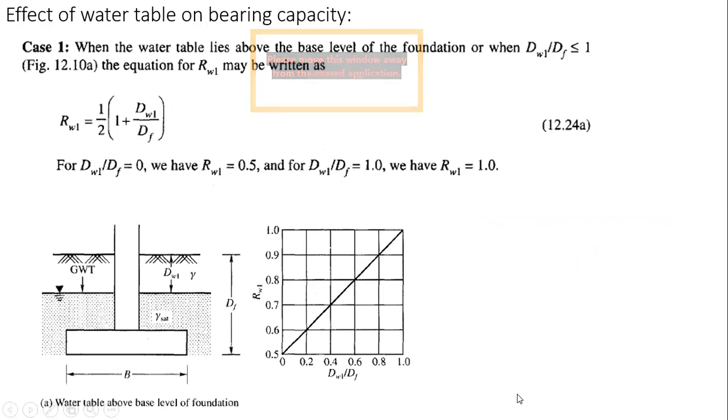So if you are considering one case, in the other case it will be 1 only. Rw1 will be 1 when Rw2 is computed, if it is above the water table. And if it goes below the water table, Rw1 will be 1 and Rw2 will be whatever the value from the formula.